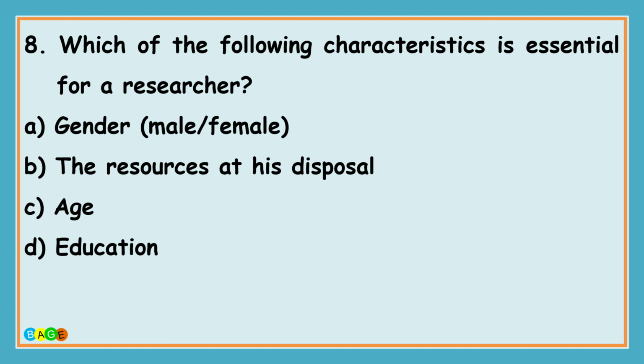The question number 8 is, which of the following characteristic is essential for a researcher? And the options are A, gender, male or female, B, the resources at his disposal, C, age, and D, education. And the correct answer is D, education.